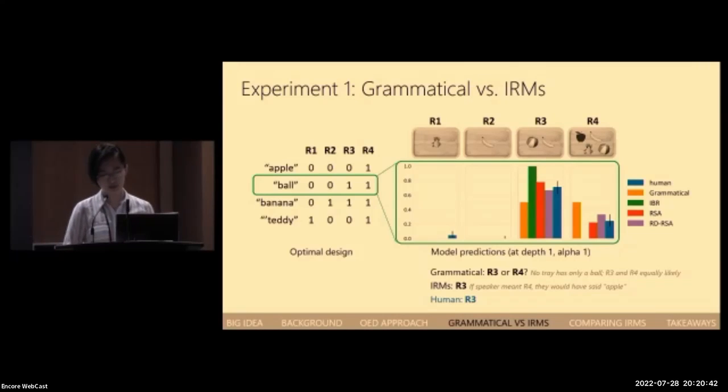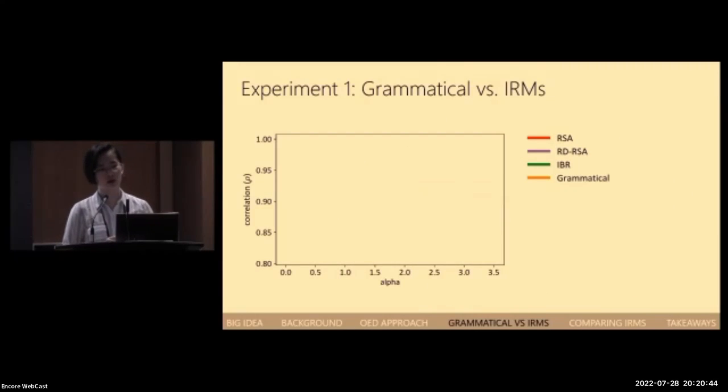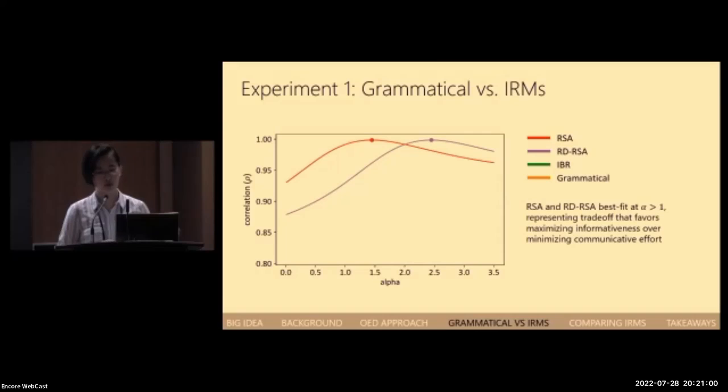So if you recall, RSA and RDRSA both make use of an alpha parameter. This plot here shows the correlation between the model predictions and behavioral data as a function of this alpha parameter. Starting with RSA and RDRSA, the best fit correlations for both turn out to be very good, and they both achieve their best fit with human data at an alpha value somewhat higher than 1, which represents a trade-off that favors maximizing informativeness over minimizing communicative effort.